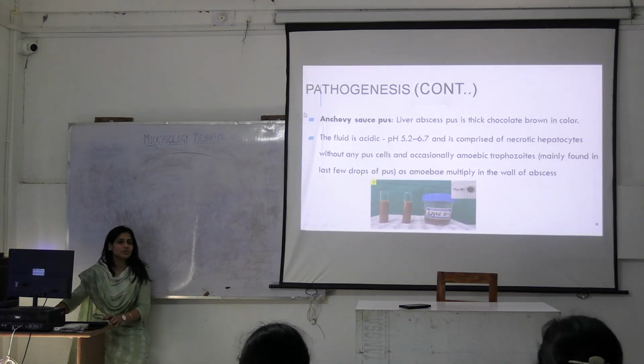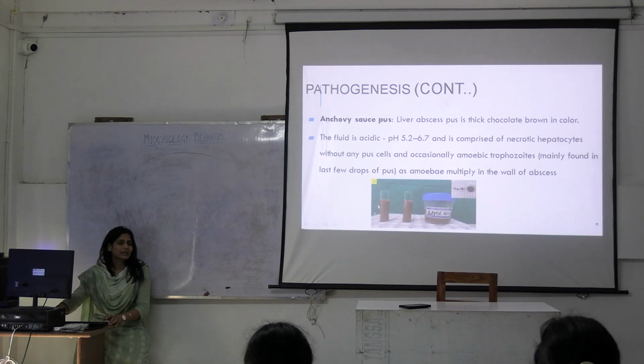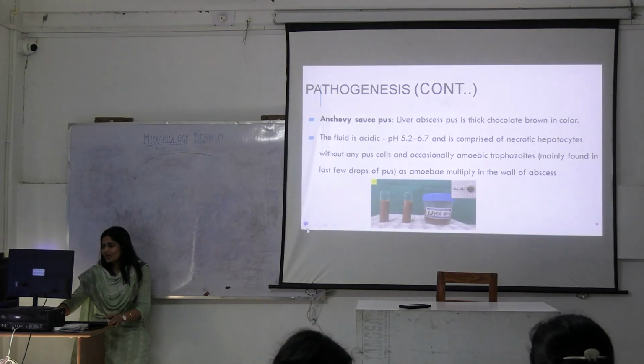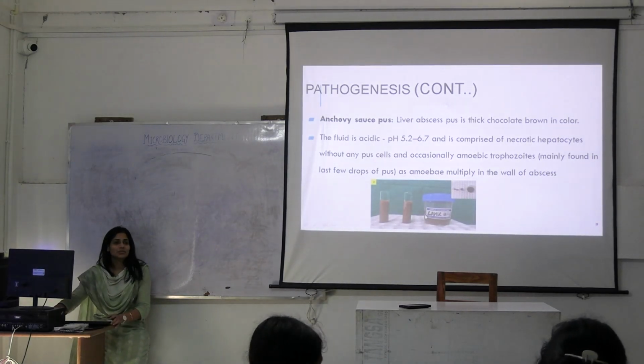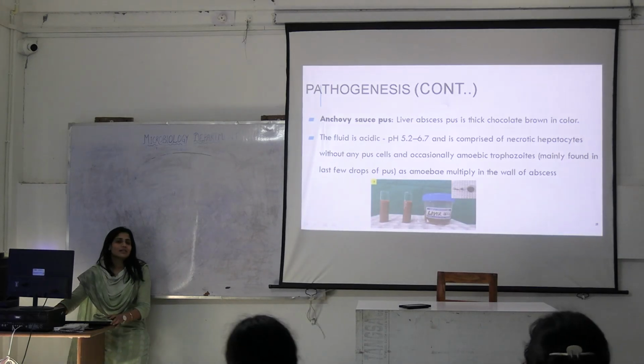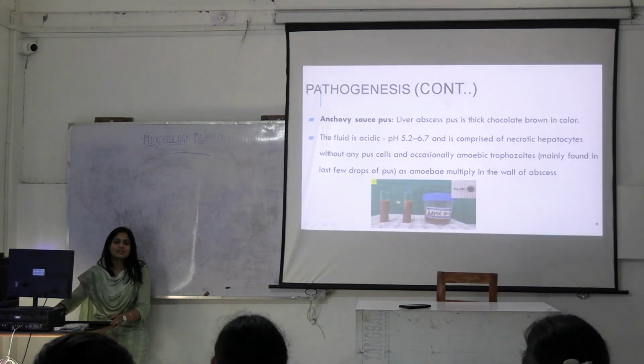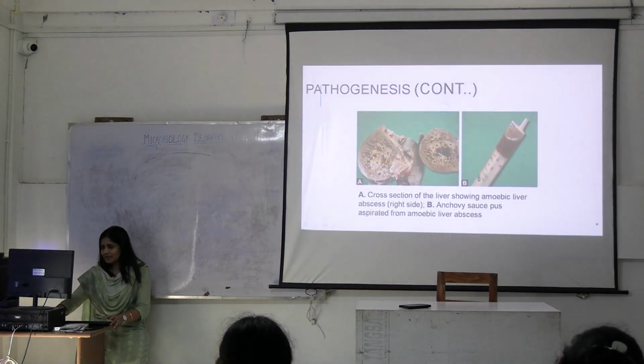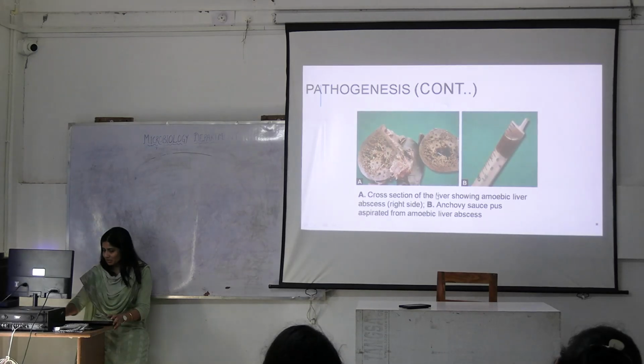I told you about anchovy sauce pus. This is how it looks like. This is anchovy sauce pus. Chocolate. Looks like hot chocolate almost. Melted chocolate. Okay. So, whenever this kind of sample is accepted in the laboratories, we can suspect that it's an amoebic liver abscess. Okay. See, this is the abscess here. From this abscess, we took out this thing. Okay. This is the liver specimen.